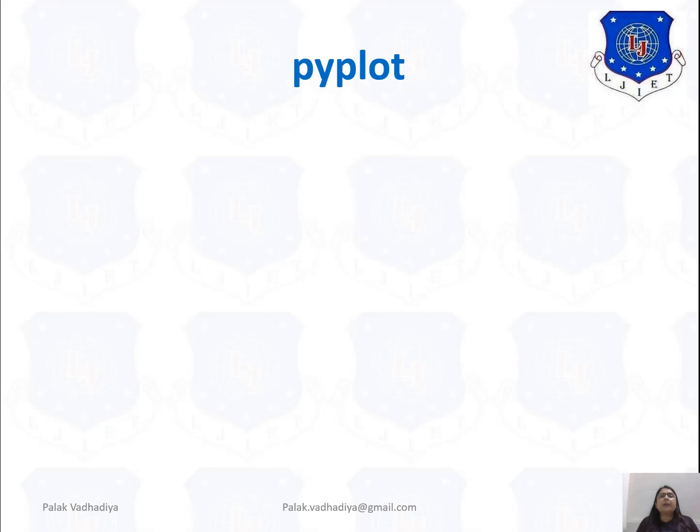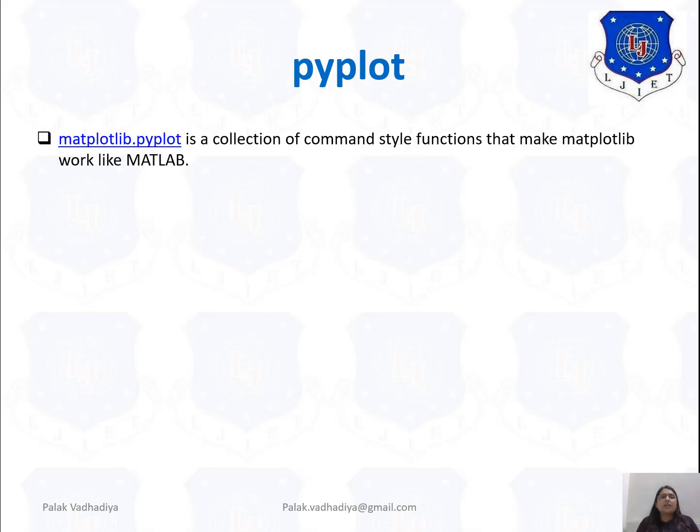Now we will discuss what is pyplot. matplotlib.pyplot is a collection of command style functions that makes matplotlib work like MATLAB. Matplotlib is a library and pyplot is a module from that particular library that is used to plot data.